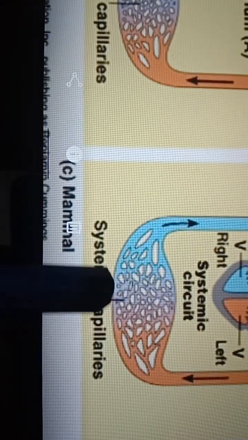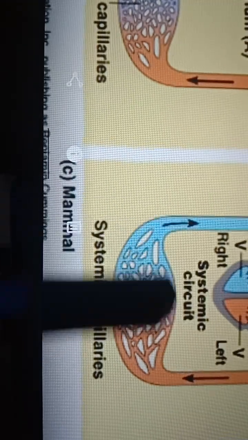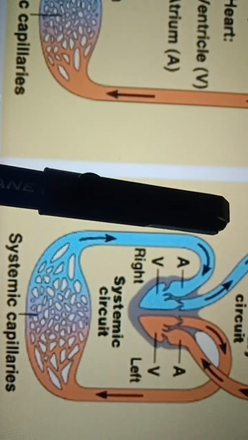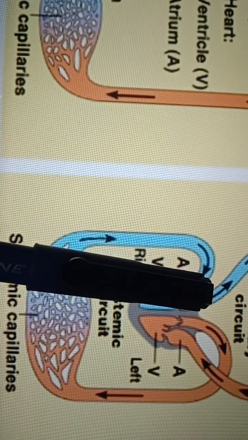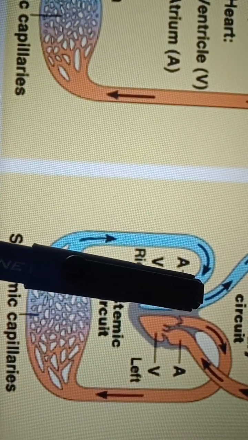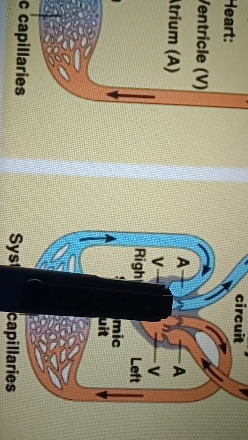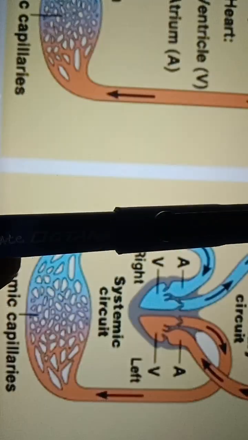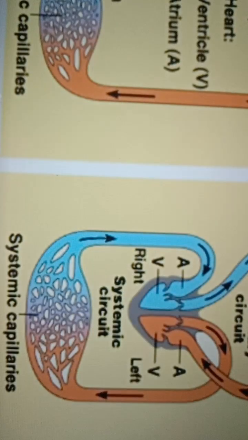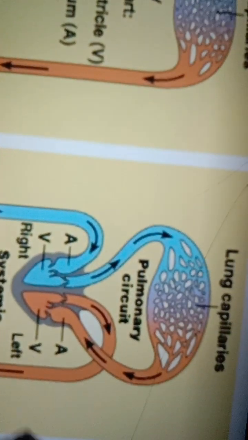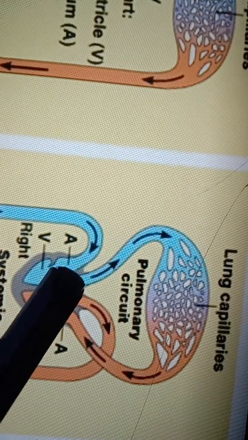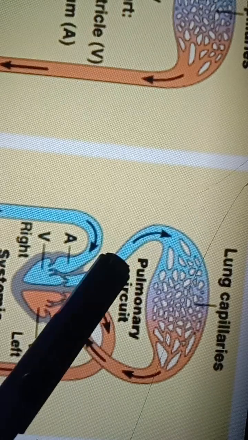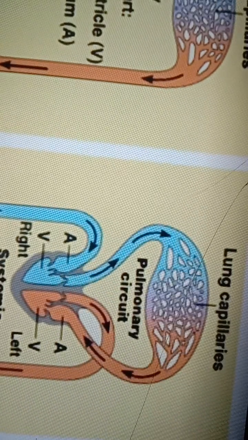These blood capillaries slowly form veins, right? These veins, inferior vena cava, superior vena cava, come into the right auricle, then the deoxygenated blood goes to the right ventricle, then to the pulmonary artery, then reaches the lungs, right?